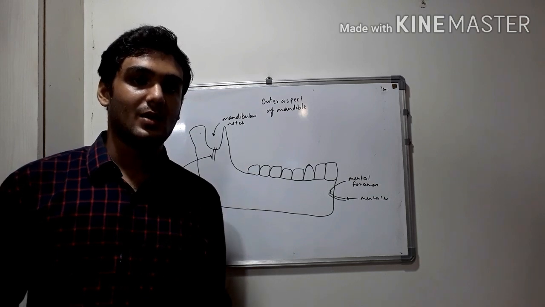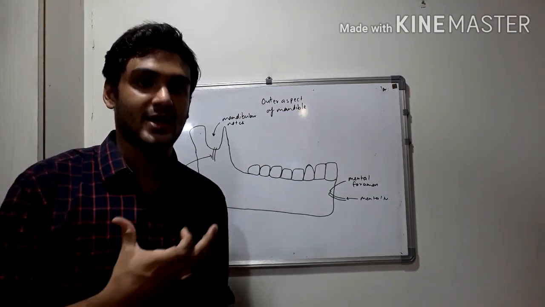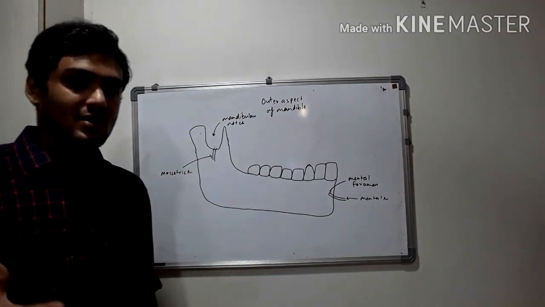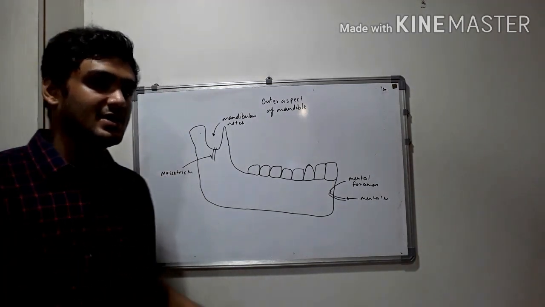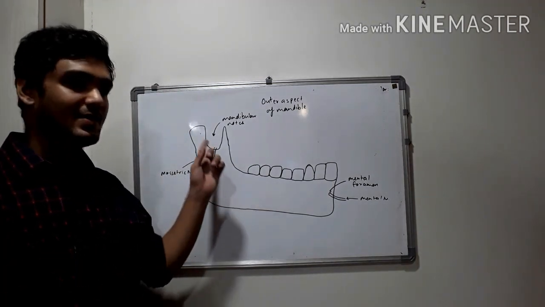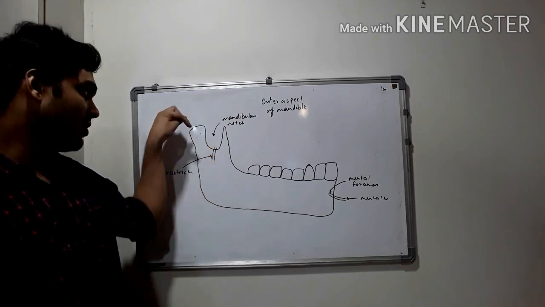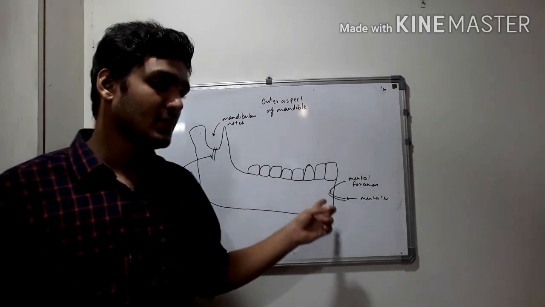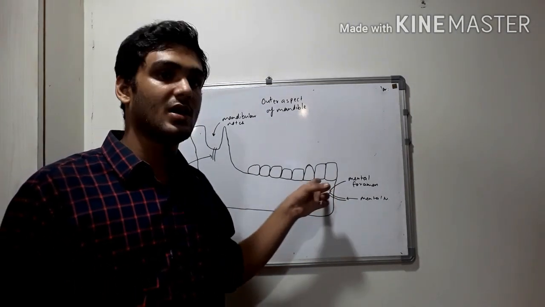Now you shall be able to grasp this better with the actual bone, taking the actual bone in your hand while studying the osteology. But now just for a preliminary concept. So this is the outer aspect of the mandible, and here's the mandibular notch from which the masseteric nerve passes outwards, emerges out. And this is the mental foramen from which the mental nerve emerges out.